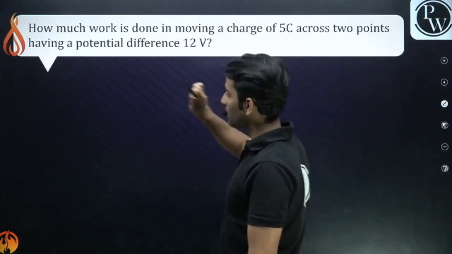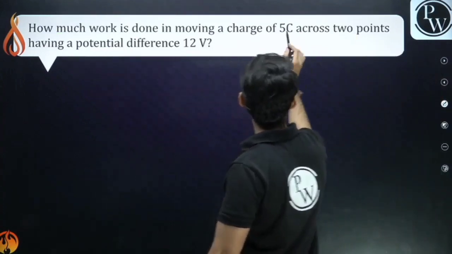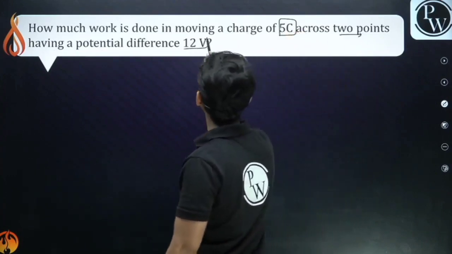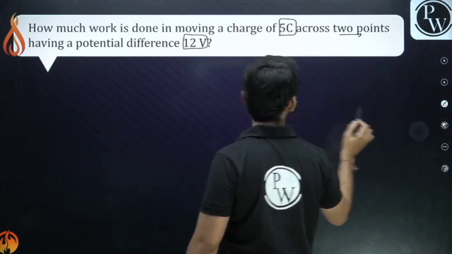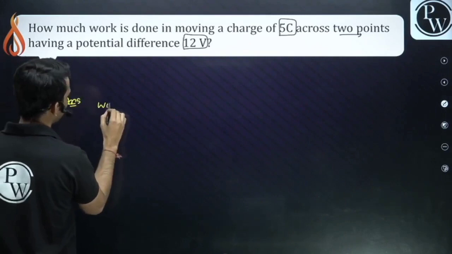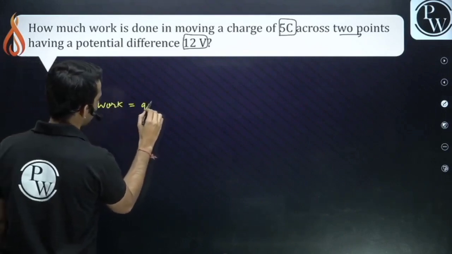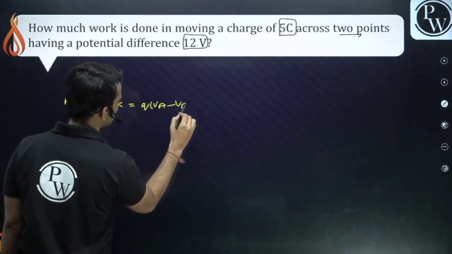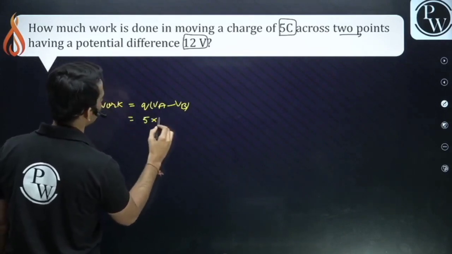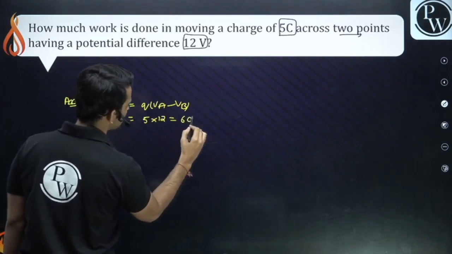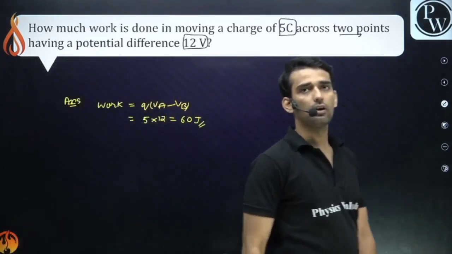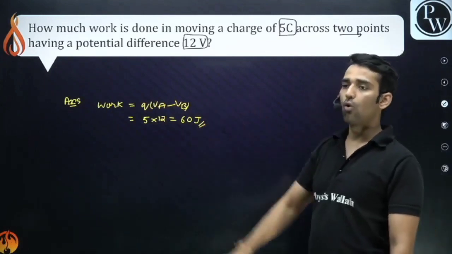So we have a question: how much work is done in moving a charge of 5 coulomb across 2 points having a potential difference of 12 volts? So what will be the work done, guys? Work done will be charge into potential difference, Q into VA minus VB. The charge is 5 and the potential difference is 12, so work done will be 60 joules. Simple. VA minus VB is given. So this is how we calculate the work done.